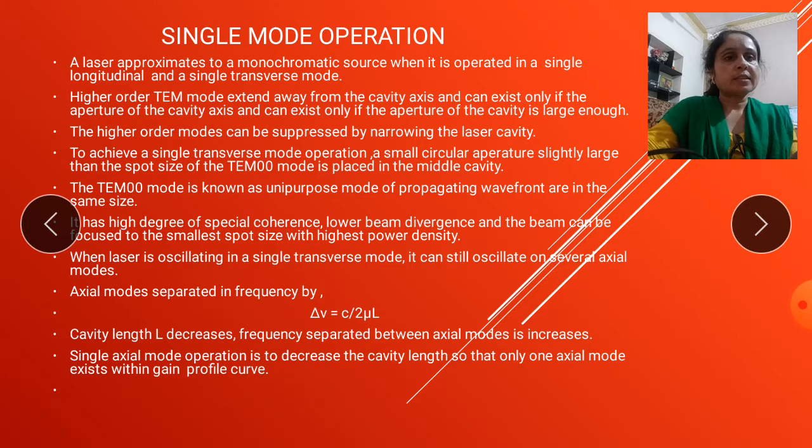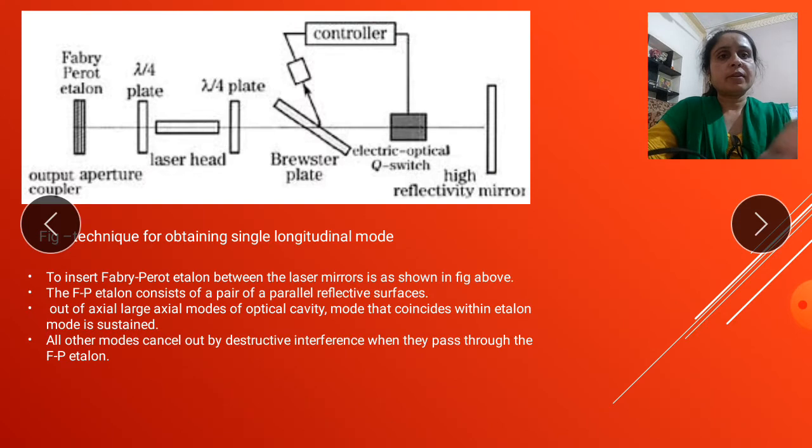In this single axial mode operation, the cavity length is decreased, and that causes the axial modes to fall within the gain profile curve. In that case we see in the figure the technique for obtaining the longitudinal modes by using the Fabry-Perot experiment.